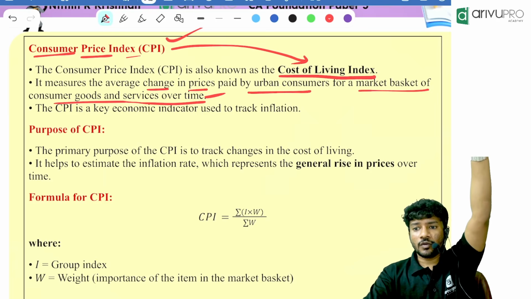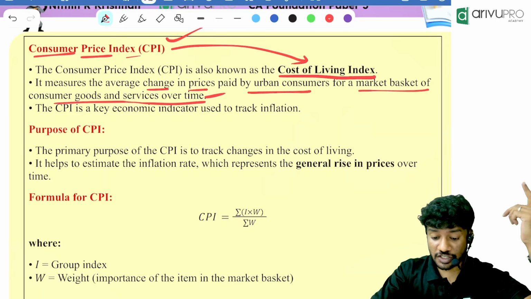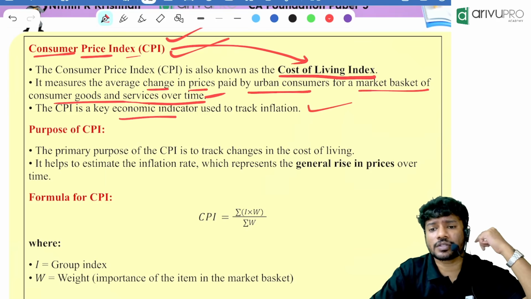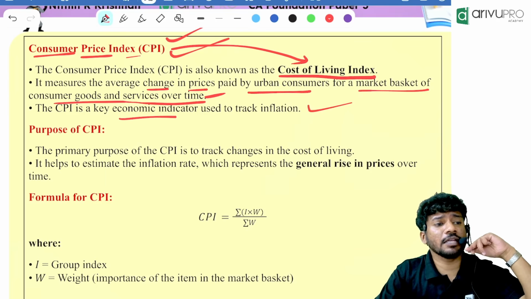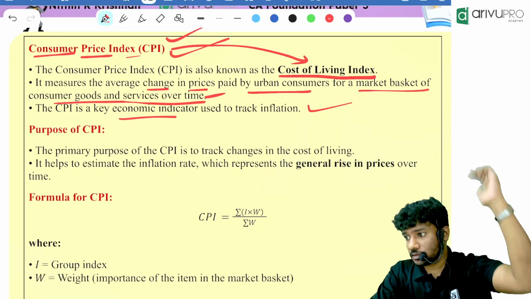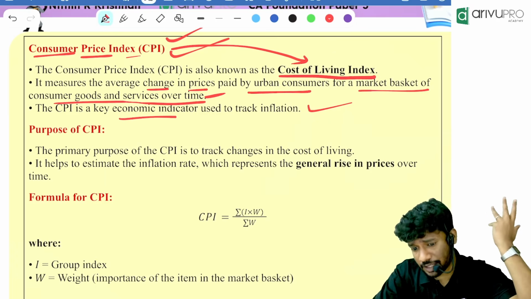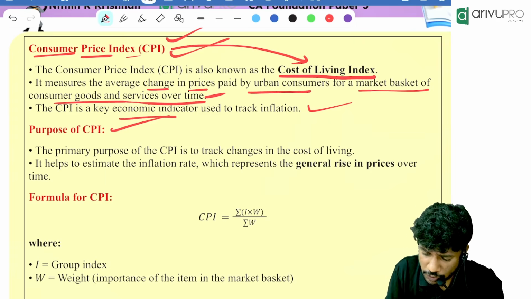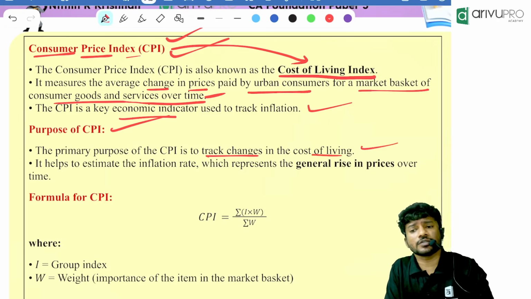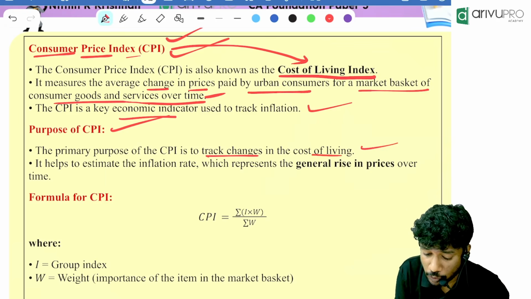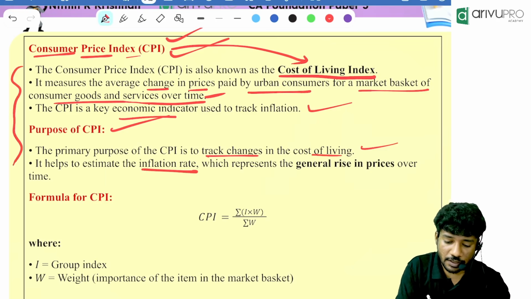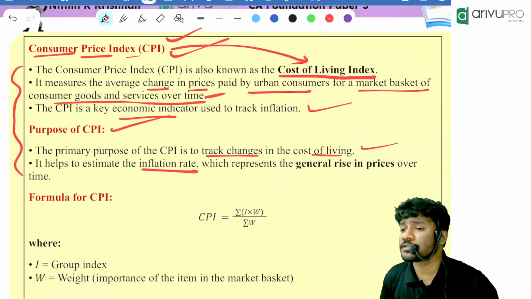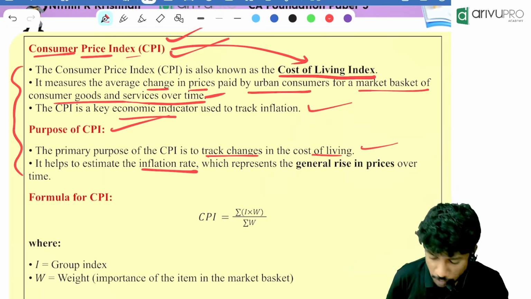Which index can be used to track inflation? The consumer price index number. CPI is a key economic indicator used to track inflation. What do you mean by inflation? A steady, sudden increase in prices is called inflation. What is the purpose of CPI? It is used to track the cost of living, and also to track inflation. This can be a question, people: which index number is the best for calculating the cost of living? CPI, the consumer price index number, for tracking inflation.